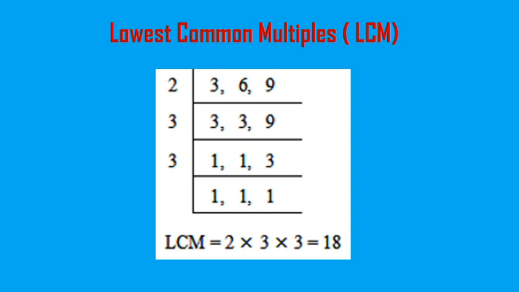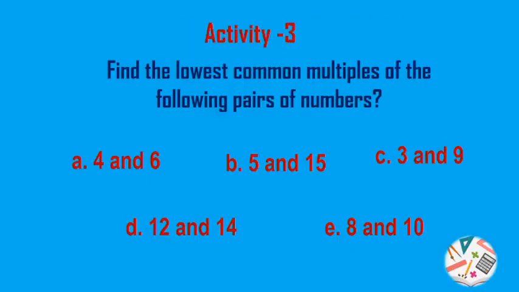See the last row, they are reduced to 1 and after that multiply all these numbers from the left column. Here the factors are 2, 3 and 3. So 2 multiplied by 3 is 6. 6 into 3 are 18. So the lowest common multiple of 3, 6 and 9 is 18.